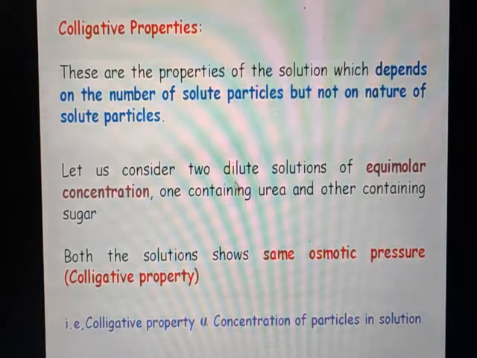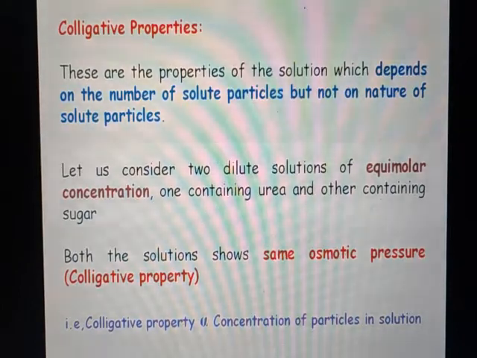Let us consider two dilute solutions of equimolar concentration, one containing urea and the other containing sugar. Urea and sugar have different natures, but at equimolar concentration the two solutions possess the same number of solute particles, and hence both show the same osmotic pressure.